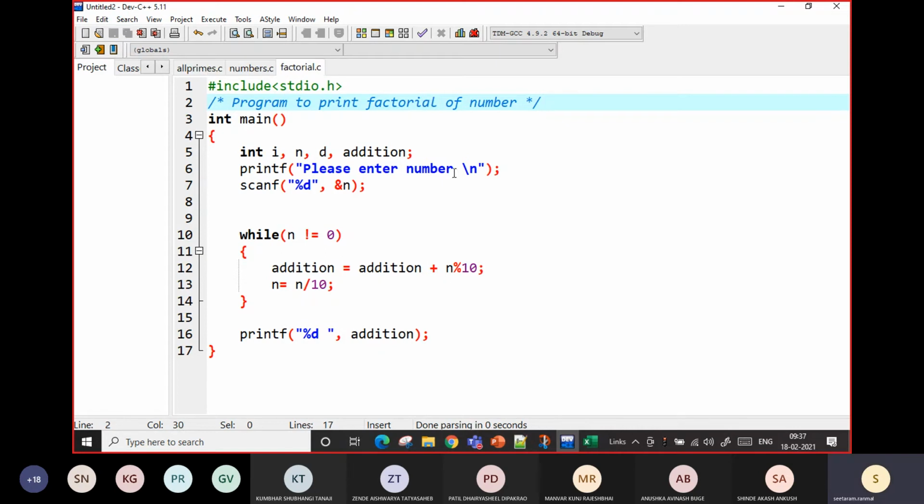Everybody knows what is factorial. So please enter the number. I will take the number in n. I will not explain these things again and again because we have seen this many times. Now to find the factorial, what we have to do? We start from 1, multiplying the numbers from 1 up to n. We can also start from 2.